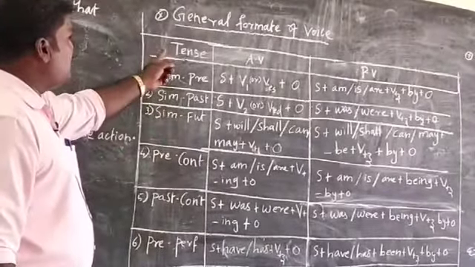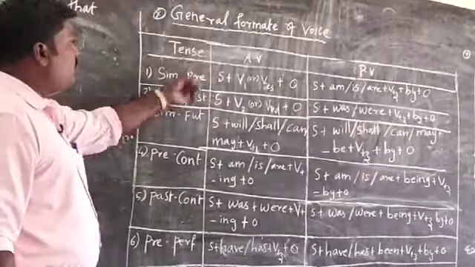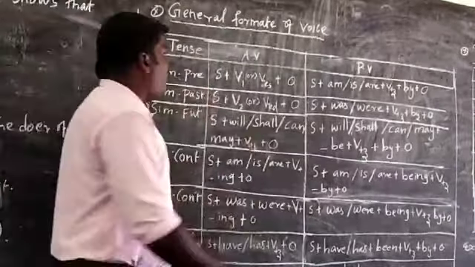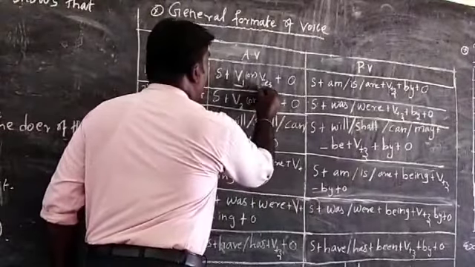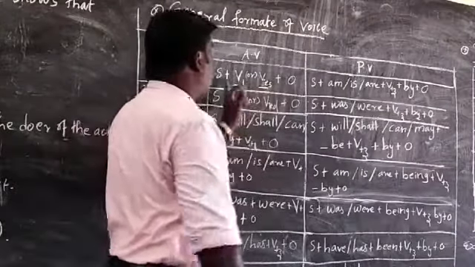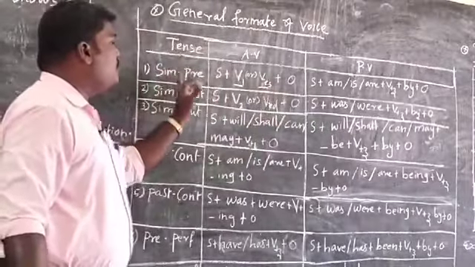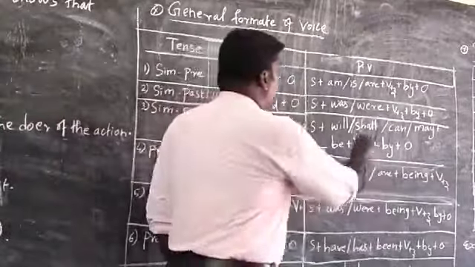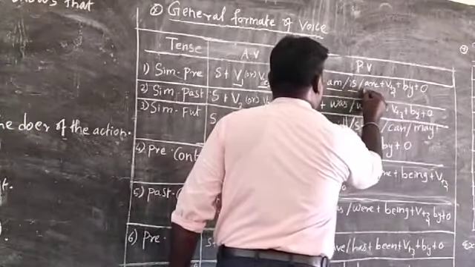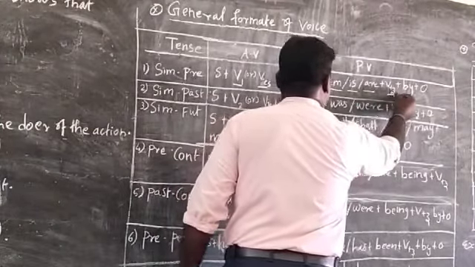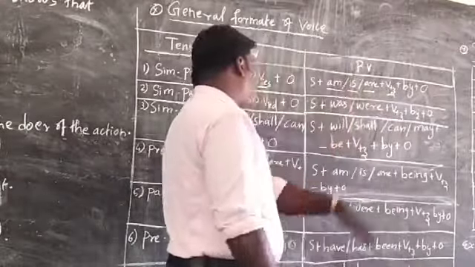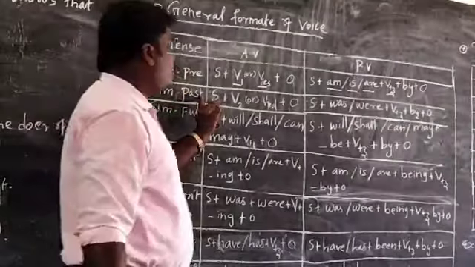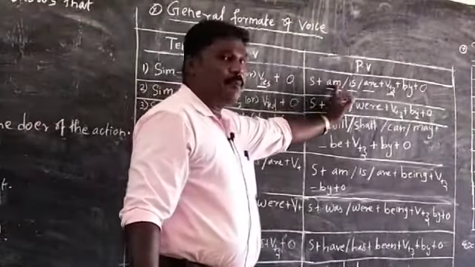And now we are going to see the formula of active into passive. If a sentence is in simple present tense, that is the form here: verb 1 or verb plus s/es. That is considered a simple present tense, that we are going to change into passive voice. What is the format? Am, is, are plus verb 3 plus by plus object. This is the general format. If a sentence is simple present tense in active voice, we should follow this formula and change into passive voice.